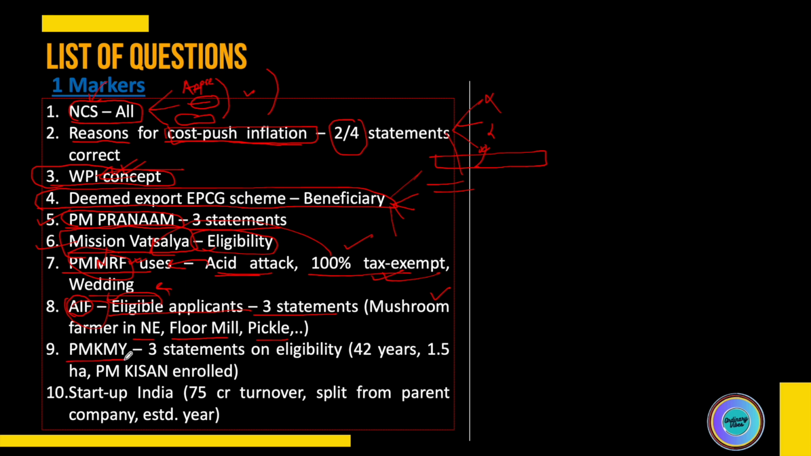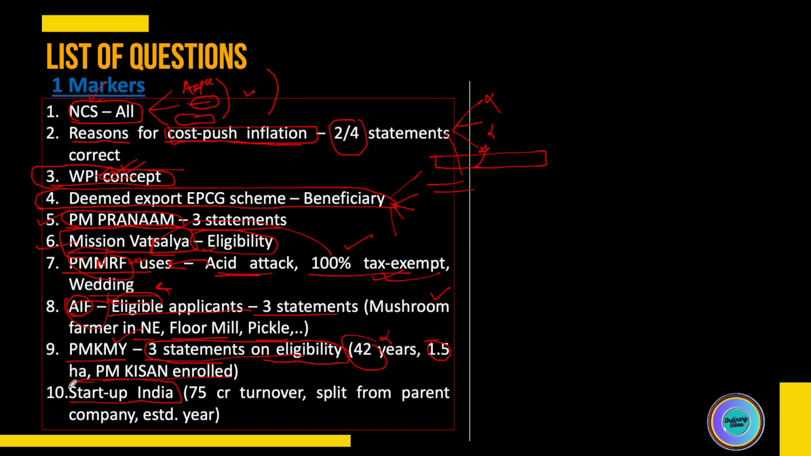Next question was Pradhan Mantri Krishi Mandan Yojana. So there were three statements, and the question was why would someone be rejected from this scheme? So one statement was because he's 42 years old. Second was because he owns 1.5 hectare of land. Third was because he's already enrolled in PM Kisan. So I think this one was wrong. The other two were correct.